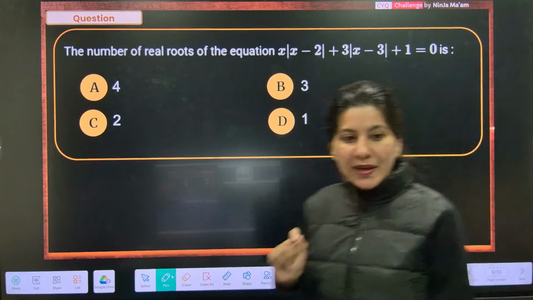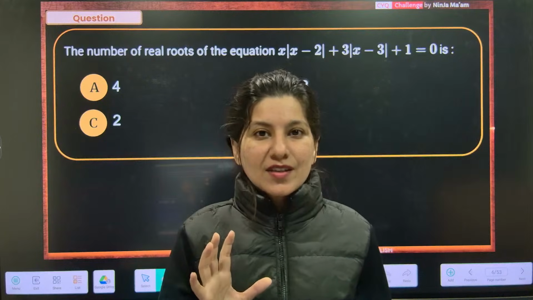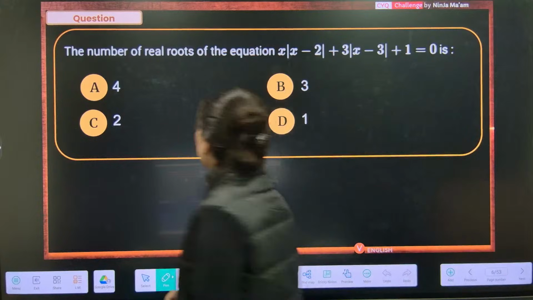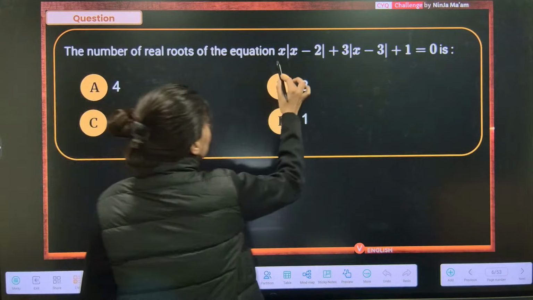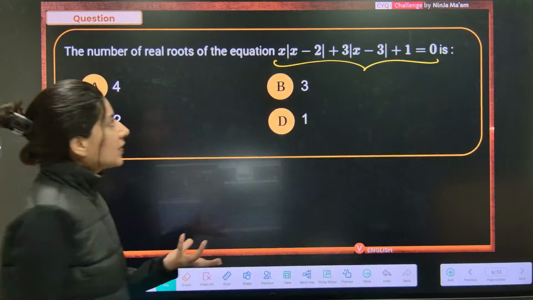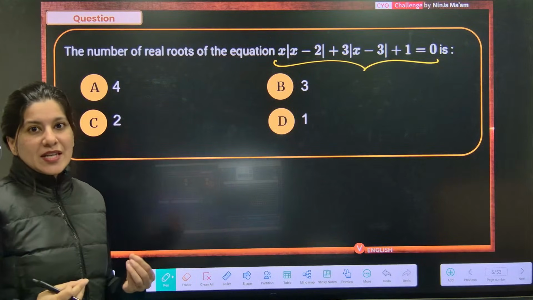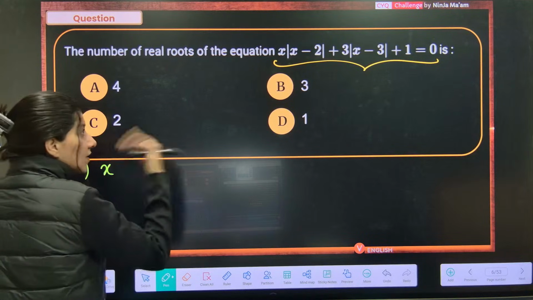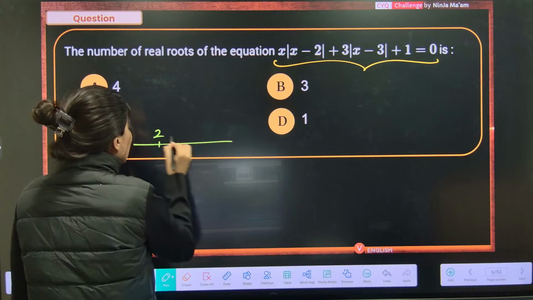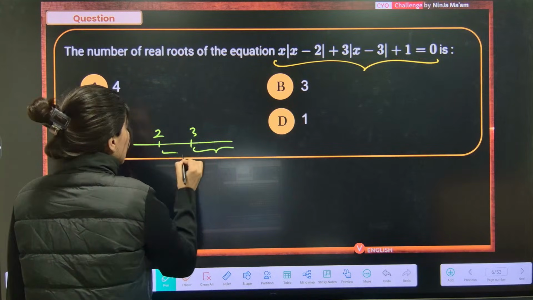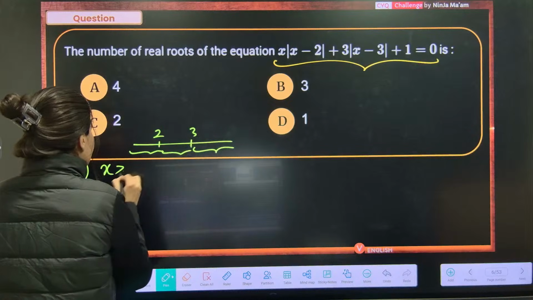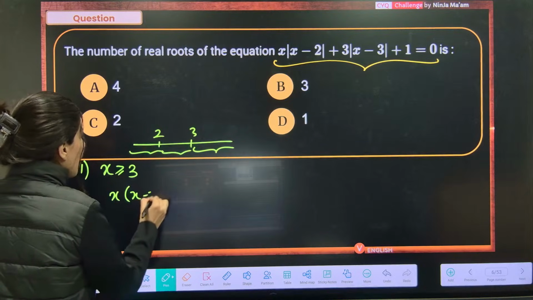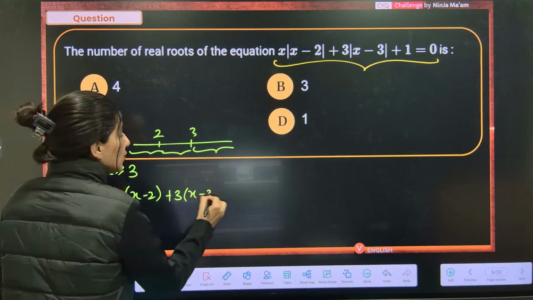Alright. Modulus based questions, my dear students. Every year, modulus based questions will definitely be seen in quadratic equations, right? So the number of real roots of the equation, this is what? Okay, so this question will be done by making cases. Case number 1, when x is greater than 3. See, 2 and 3 are critical points now, so we have to take 3 cases. Case number 1, x is greater than or equal to 3. In this case, all the modulus will get open with a positive sign and you just have to solve it.